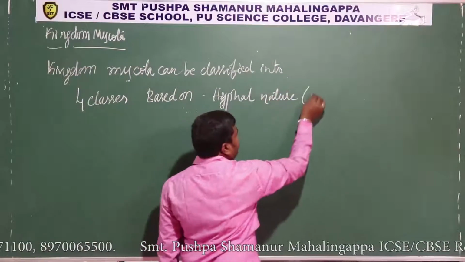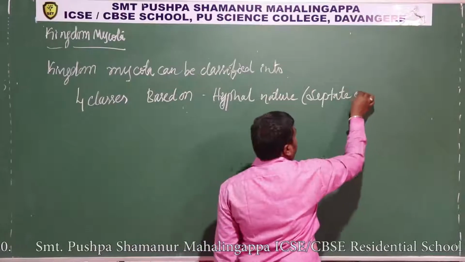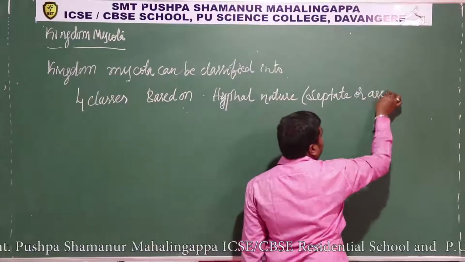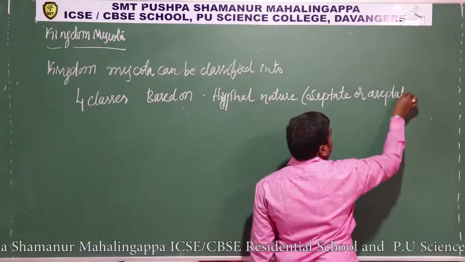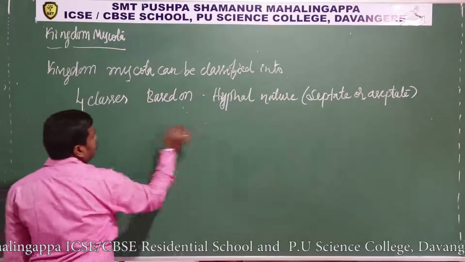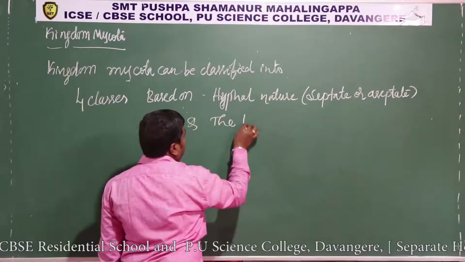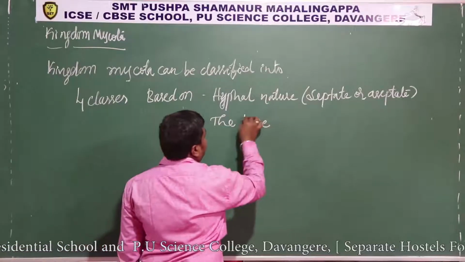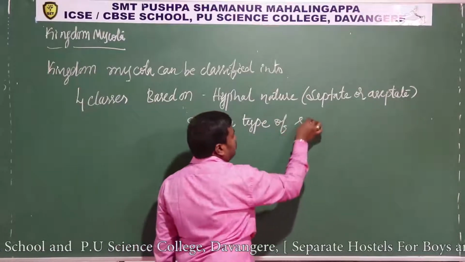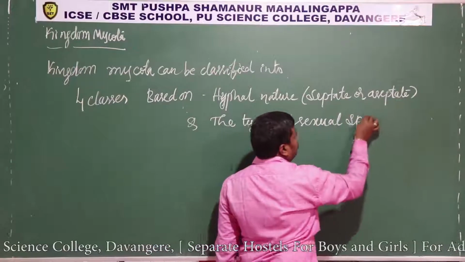Hyphal nature means whether it is septate or aseptate, and the type of sexual spore produced.